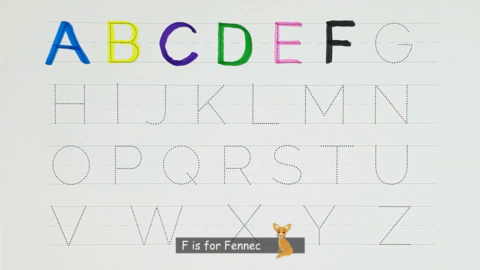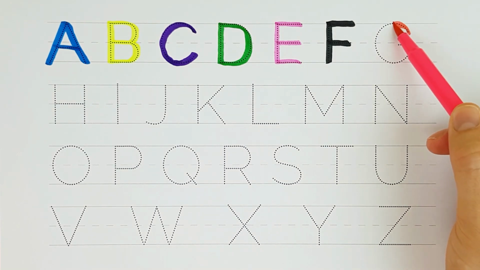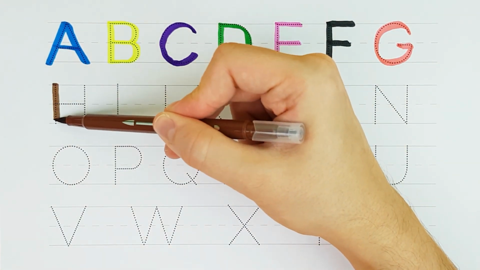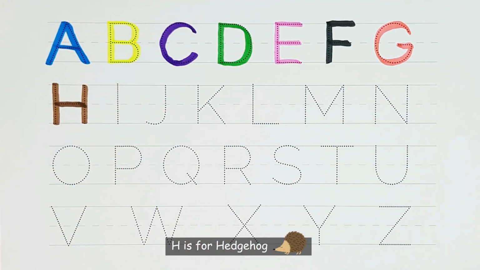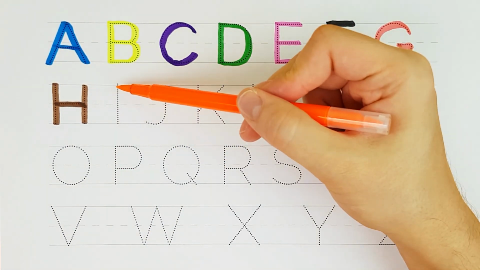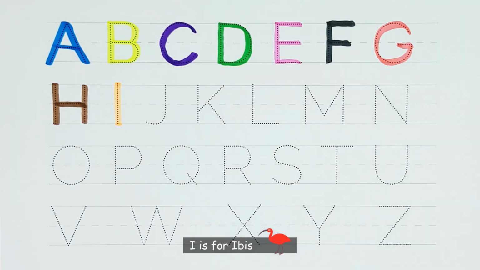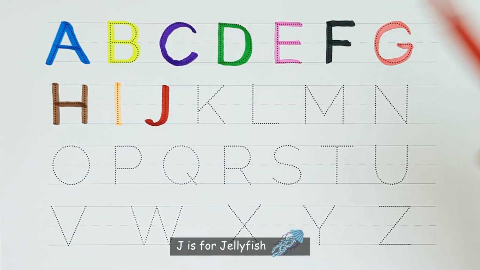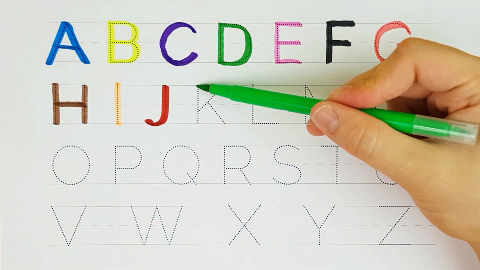F is for fennec. G is for gorilla. H is for hedgehog. I is for ibis. J is for jellyfish.